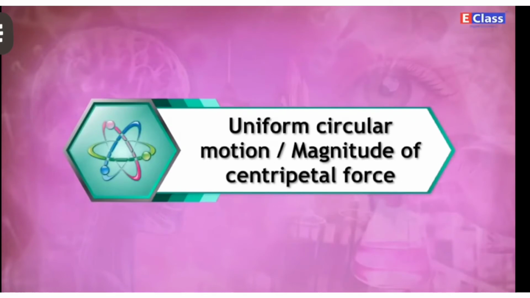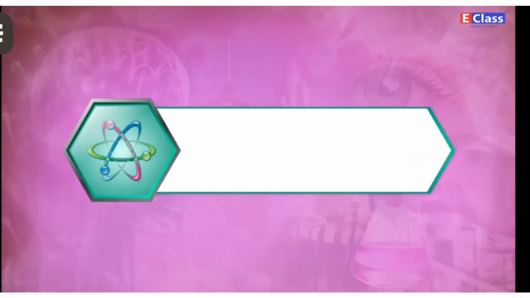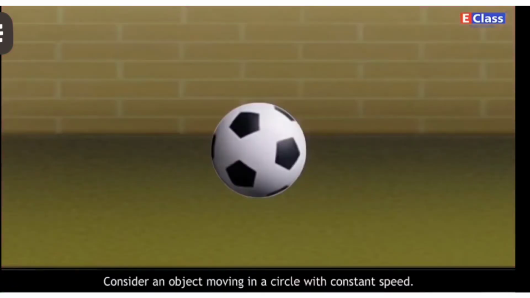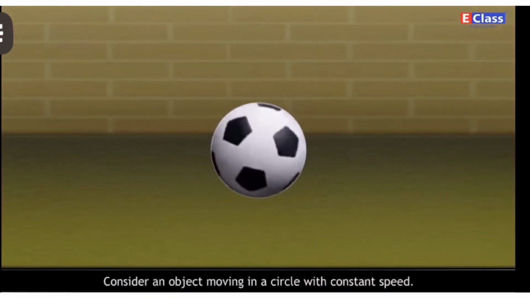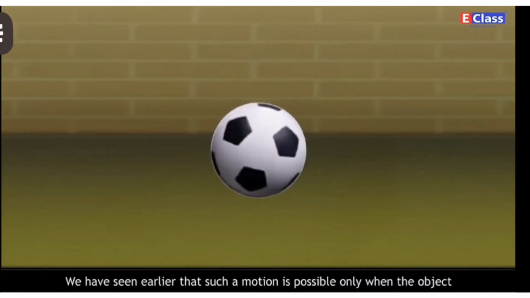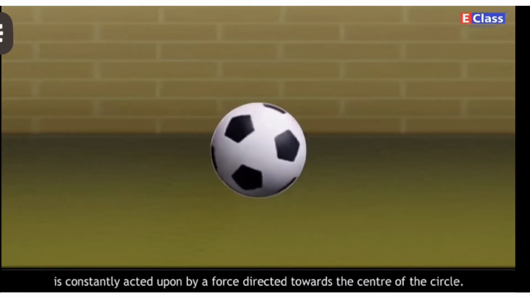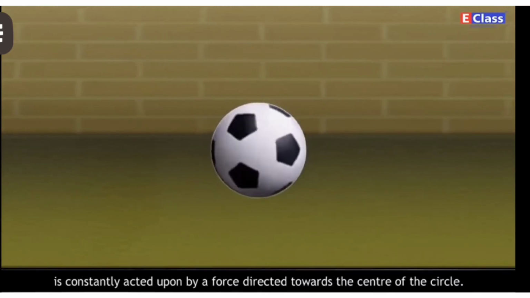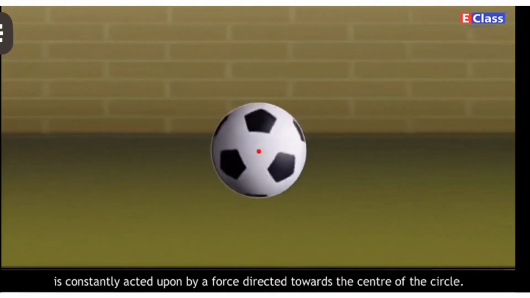Uniform circular motion, magnitude of centripetal force. Consider an object moving in a circle with constant speed. We have seen earlier that such a motion is possible only when the object is constantly acted upon by a force directed towards the center of the circle.